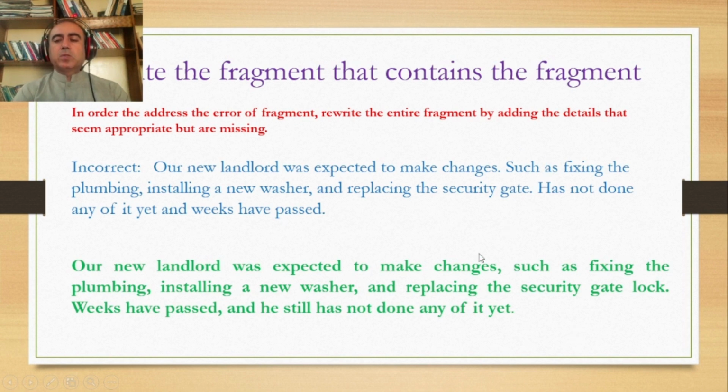You can use this structure by putting a comma and this expression such as, especially, for example, or you remove the comma and put a colon here and delete such as also. Then there would be a series of words: fixing the plumbing, installing a new washer, and replacing the security gate lock.